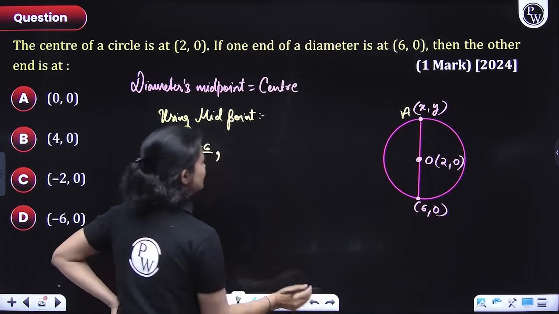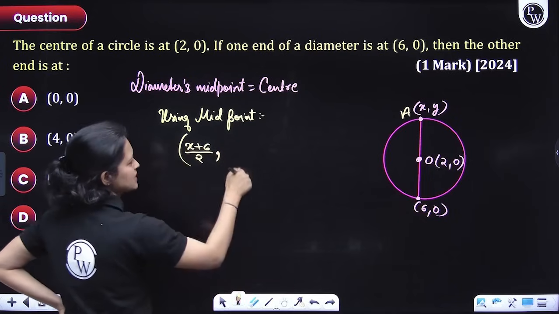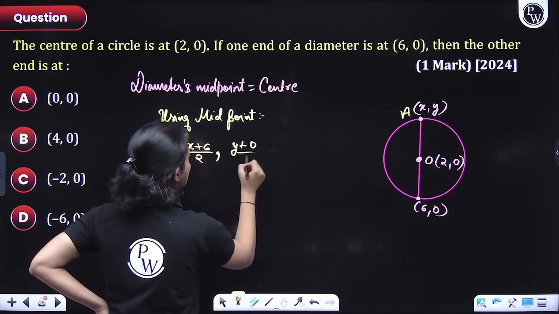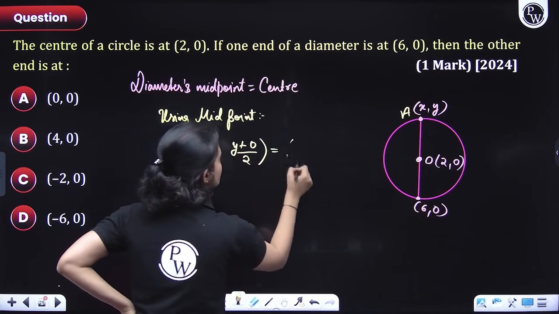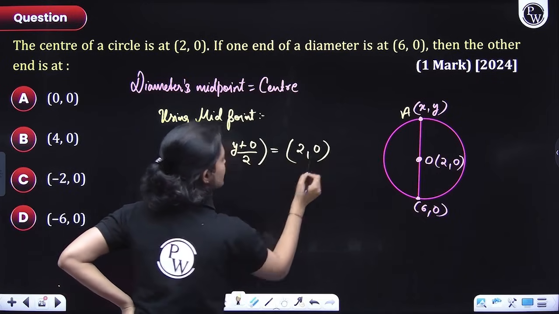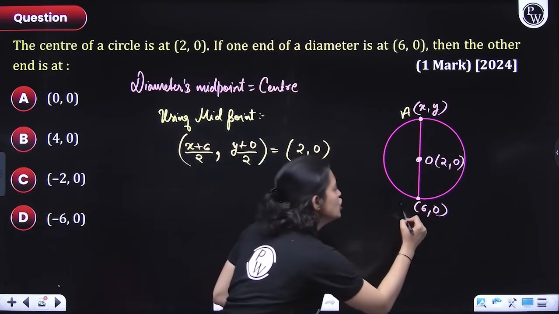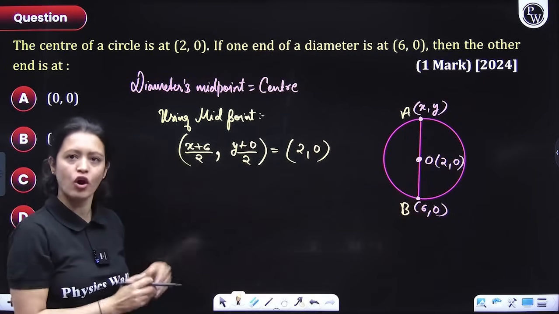Okay, leave it. I hope you understood. Okay, x plus 6 divided by 2 and then y plus 0 divided by 2. It should be equal to what? It should be equal to 2, 0. Yes or no? The midpoint of AB here should be equal to O. So the coordinates should match.